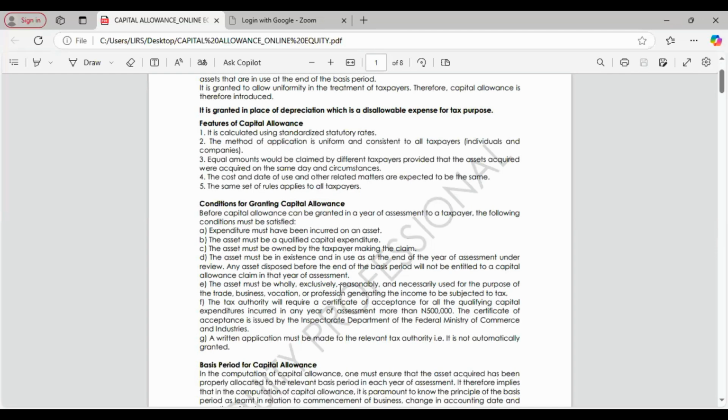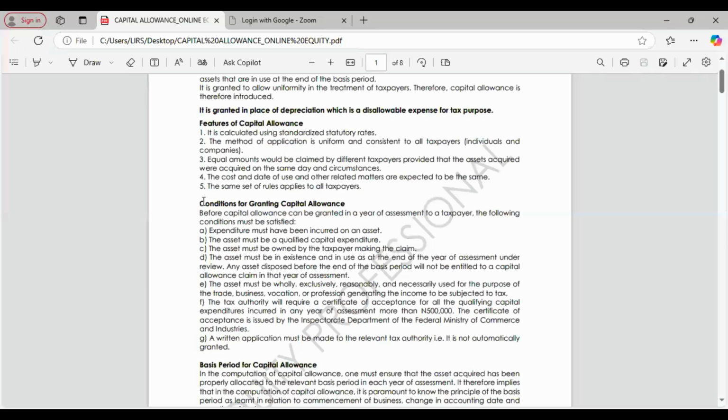It is also expected that a written application must be made to the relevant tax authority. You must write, because the tax authority doesn't know you. You are the one that will tell them that you have acquired this asset for the purpose of your business. That information must be given to the relevant tax authority for them to work upon. So those are some of the conditions for granting capital allowance.